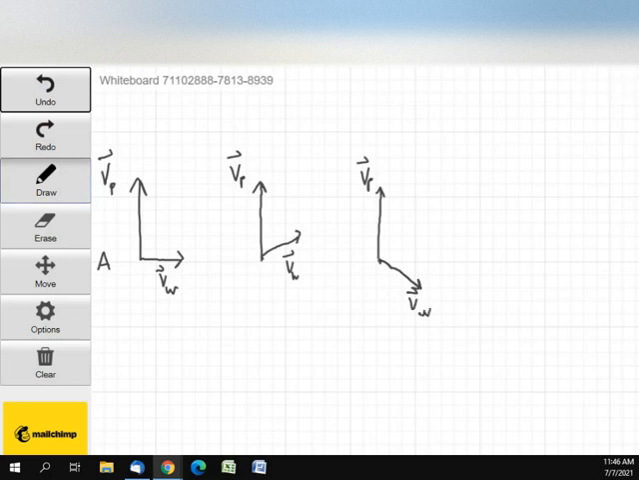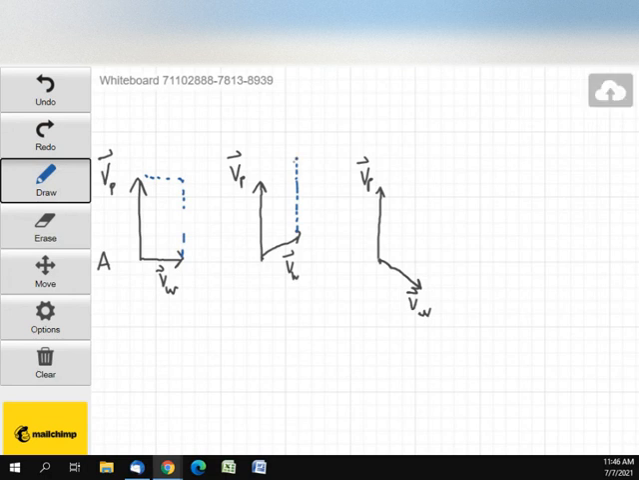so using the parallelogram rule, this parallelogram is just a rectangle. This parallelogram is a parallelogram, and this parallelogram is also not a rectangle. Okay, so we'll draw the vector.